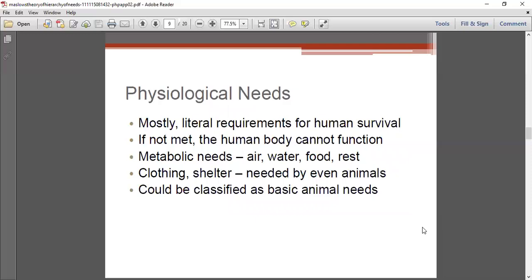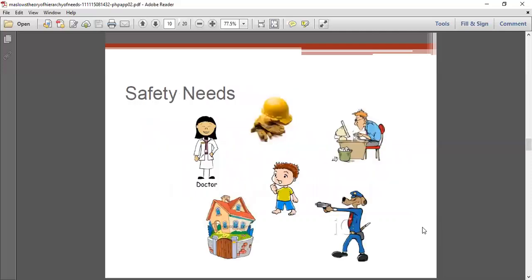And if this need is not met, the human cannot survive. So that need is known as physiological needs. Next is the safety needs.